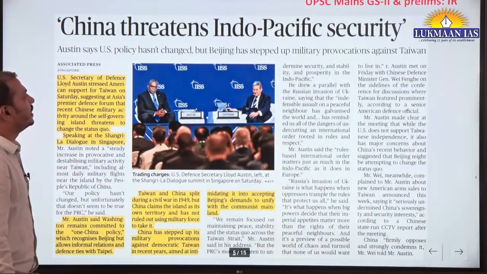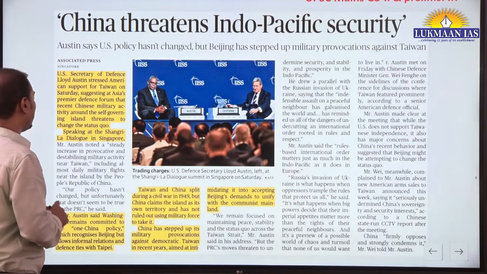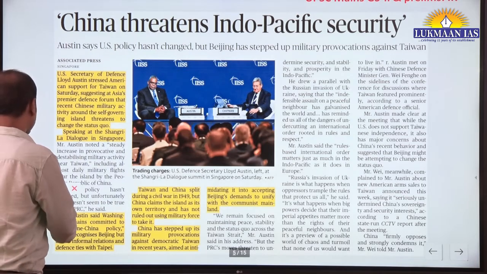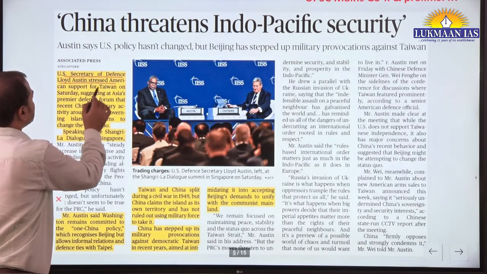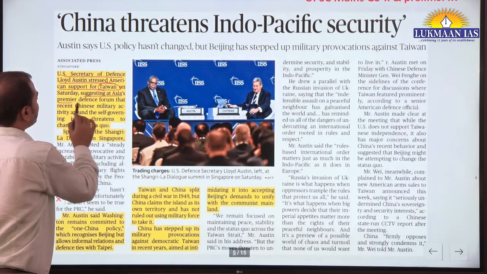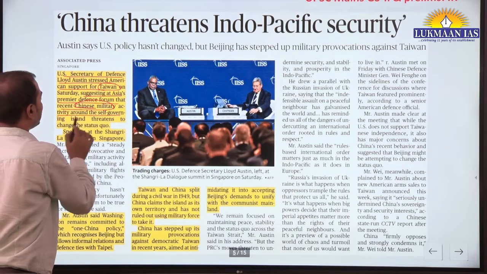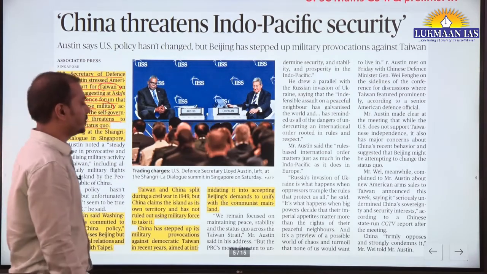China threatens Indo-Pacific security. So the Shangri-La Dialogue in Singapore happened, and there US Secretary of Defense Lloyd Austin stressed American support for Taiwan, suggesting at Asia's premier defense forum that recent Chinese military activities around the self-governing island threaten to change the status quo.